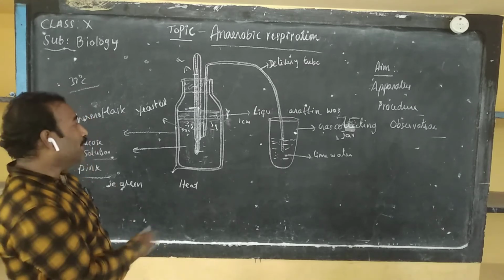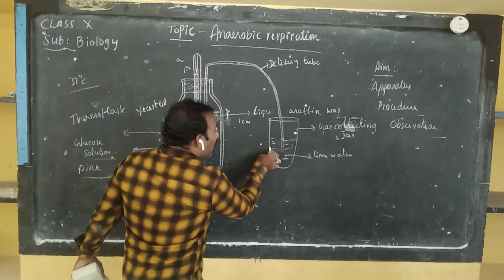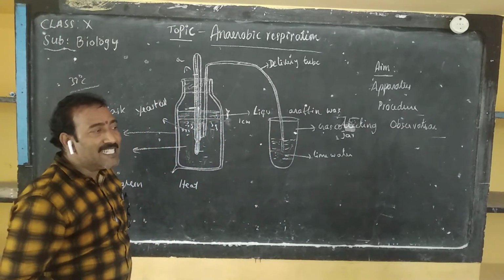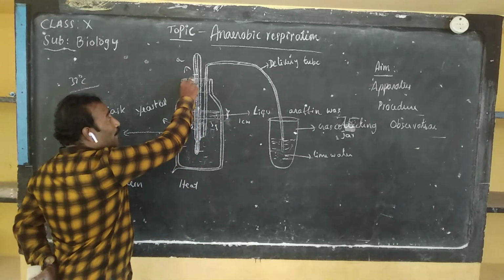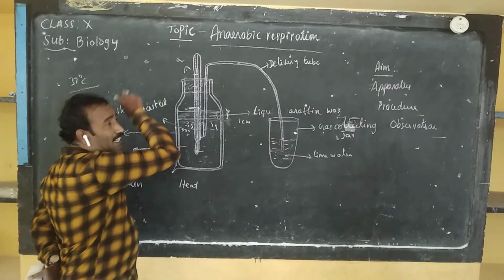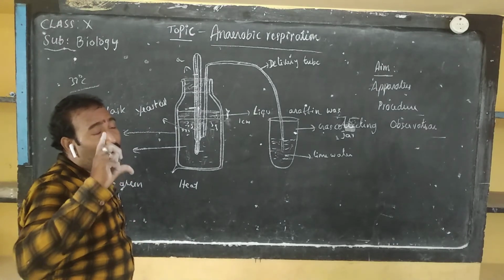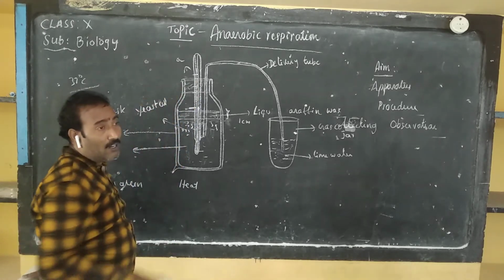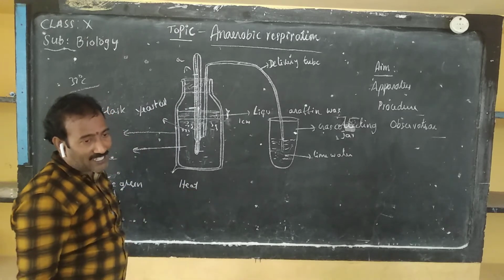And the second observation, you will observe that the lime water turns milky white. And the third observation, if you remove the lid of this thermoflask, you can find the smell of alcohol.